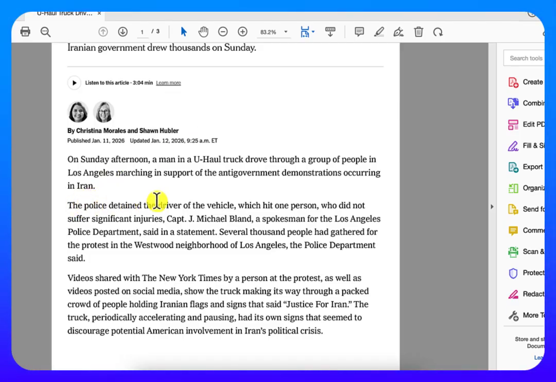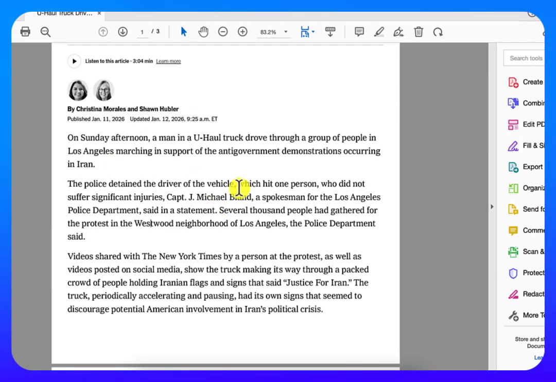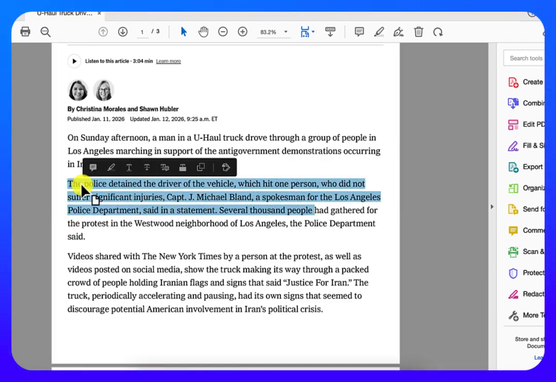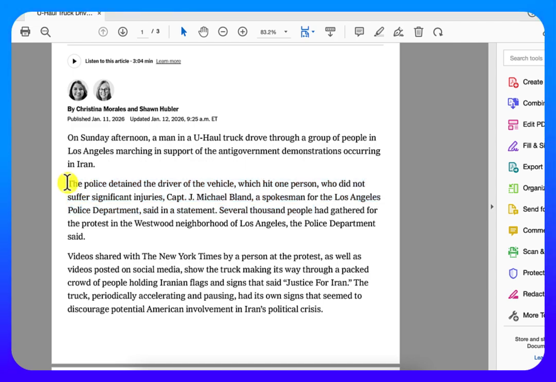"The police detained the driver in the vehicle, which hit one person who did not suffer injuries," Captain J. Michael Bland, a spokesman for the LA Police Department, said in a statement. Okay, you see, even the sentences are almost backwards, right? The most important information is given to you first. The police detained the driver.